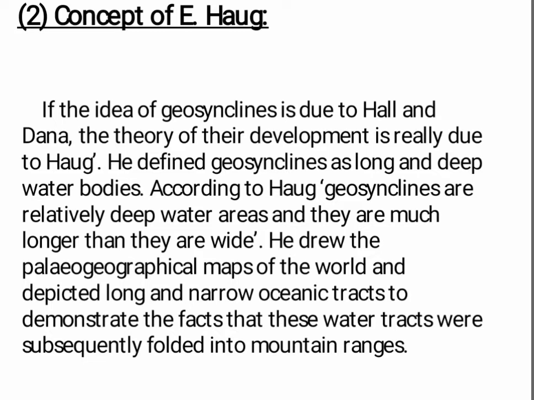Now come on to the concept of E. Haug. If the idea of geosyncline is due to Hall and Dana, the theory of their development is really due to Haug. He defined geosynclines as long and deep water bodies. According to Haug, geosynclines are relatively deep water areas and they are much longer than their width. He drew the paleogeographical maps of the world and depicted long and narrow ocean tracts to demonstrate the fact that these water tracts were subsequently folded into mountain ranges.